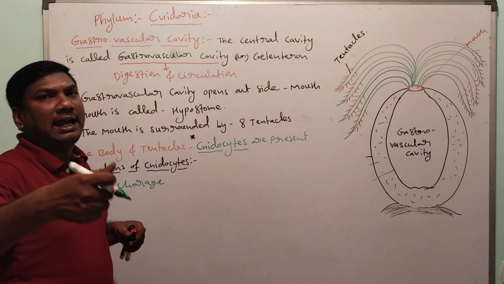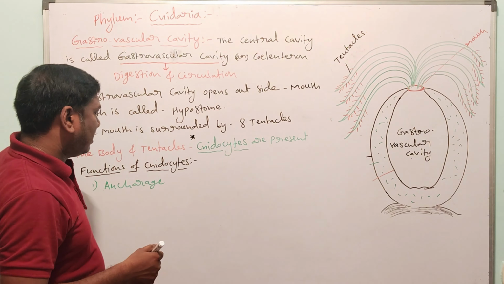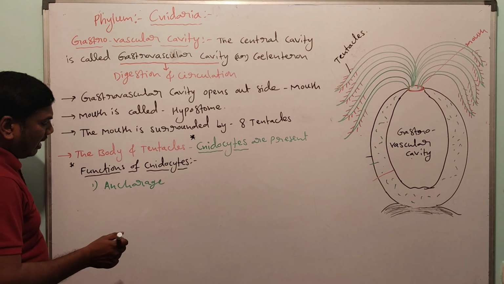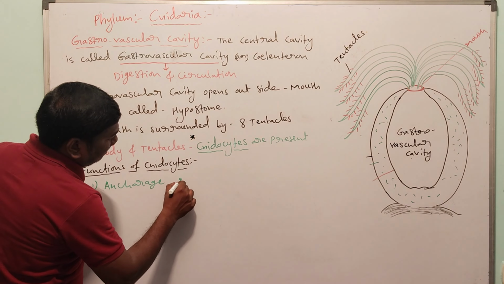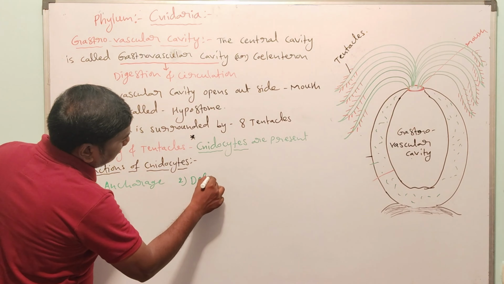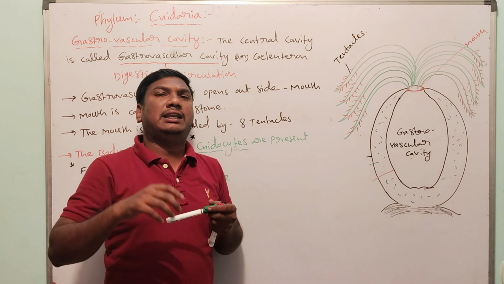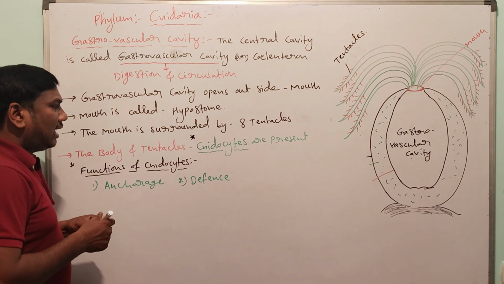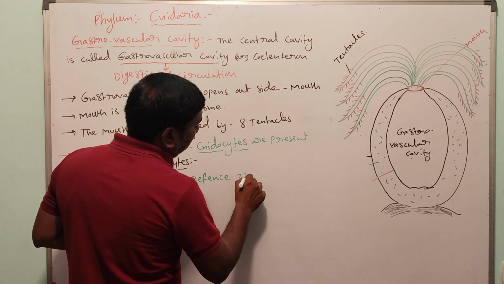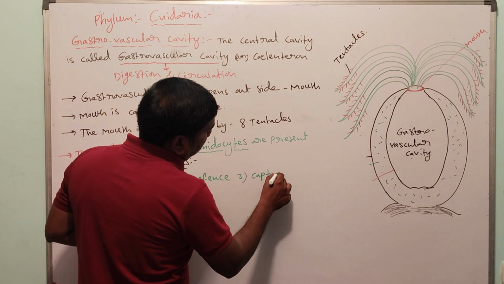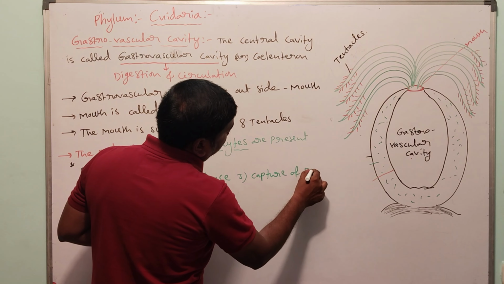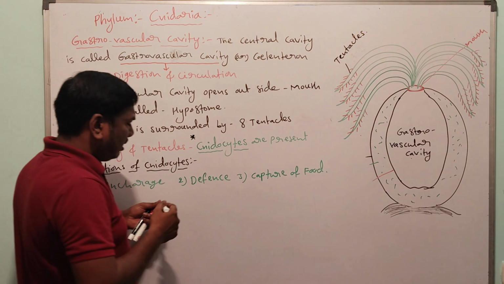Anchorage means they help in attaching. The second is the defense function, the protection of the body, fighting with enemies. The third is the capture of food. So these are the three functions.